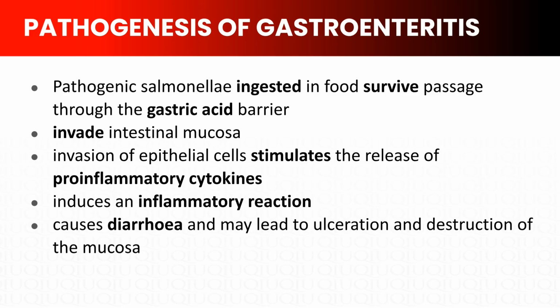First, pathogenic Salmonella in contaminated food must survive passage through the gastric acid barrier. High inoculum doses or consumption with buffered foods like dairy help survival. Once in the intestine, they invade the intestinal mucosa directly. This invasion of epithelial cells is detected by the immune system. The invasion stimulates release of pro-inflammatory cytokines like IL-8, which recruit neutrophils and other inflammatory cells to the site.